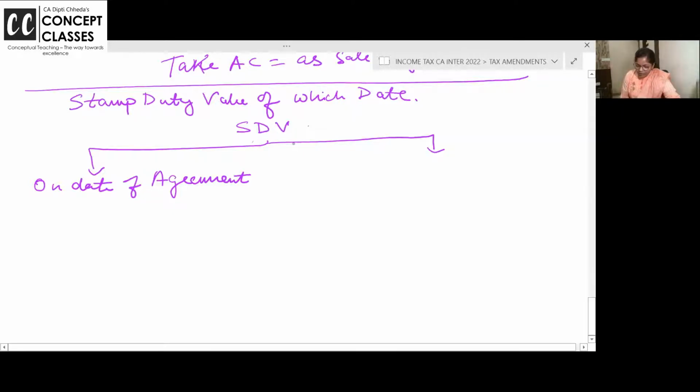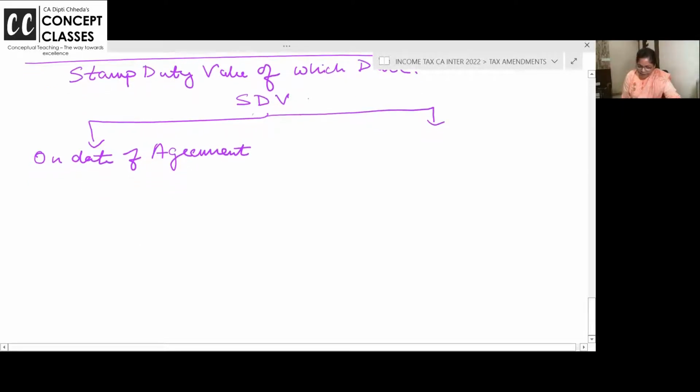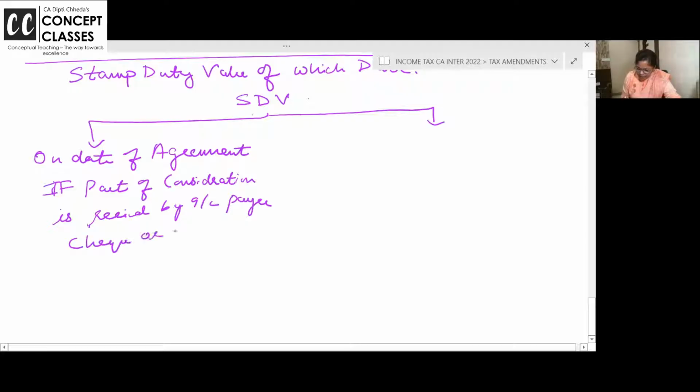So stamp duty value on the date of agreement you will take if part of consideration is received by account payee check or electronic mode, RTGS or any such mode.